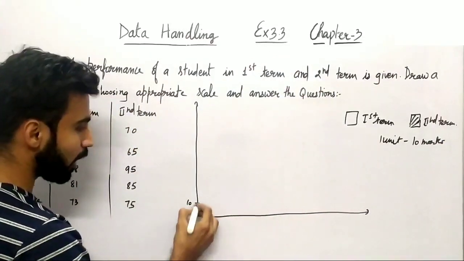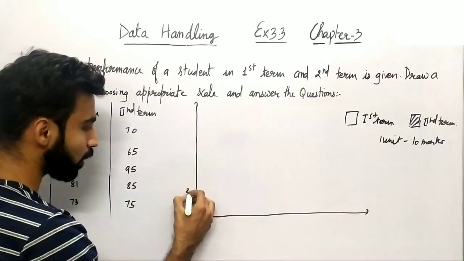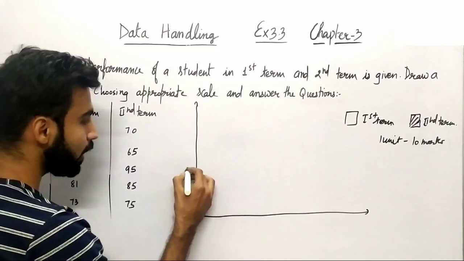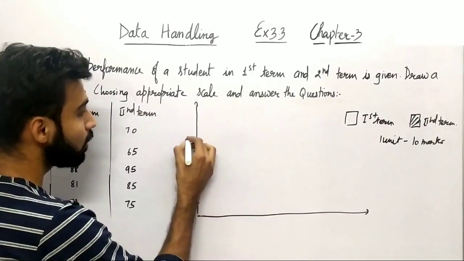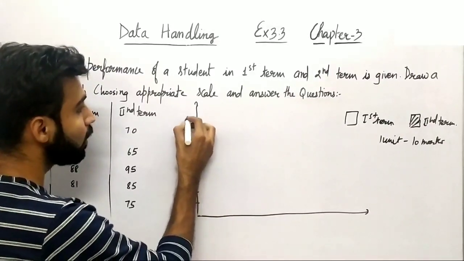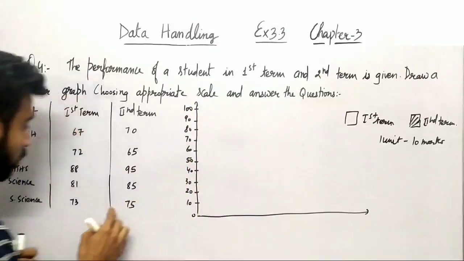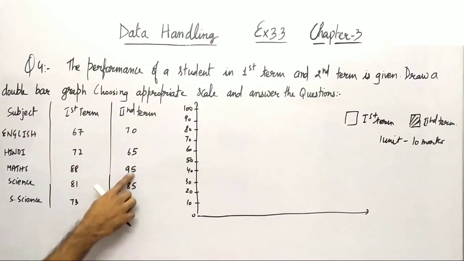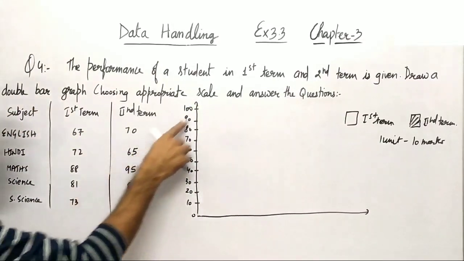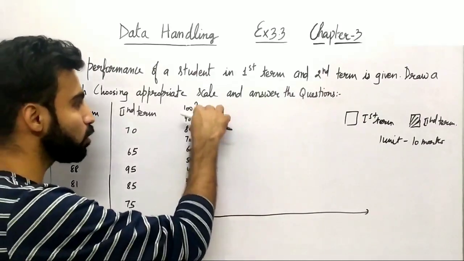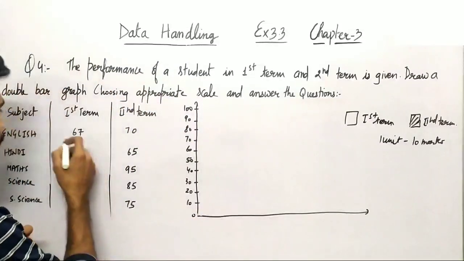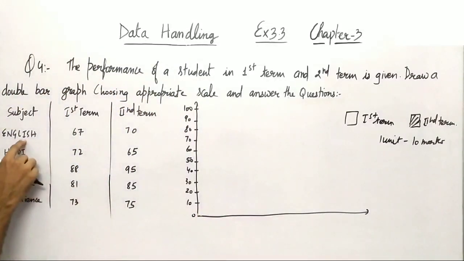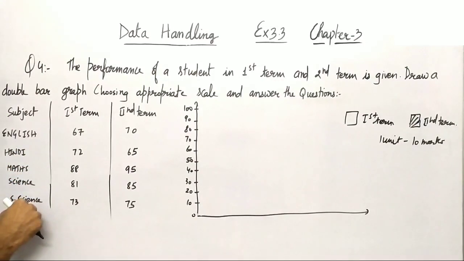So let me just write the count with the difference of 10. So 10, 20, 30, 40, let me just write 50, then 60, 70, 80, 90, you can say 100. So let me just check out the largest marks here. So that is 95. So it will come in between 100 and 90. So this is an appropriate scale length, right? Now let me just tell you that on the x-axis we have to place English, Hindi, Maths, Science and Social Science, right?